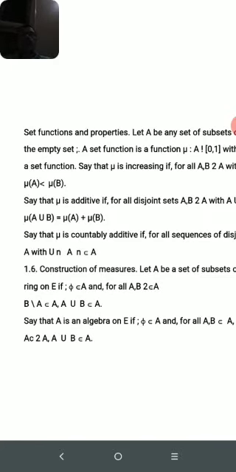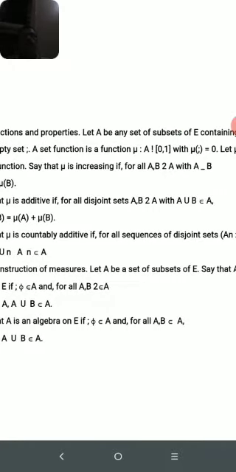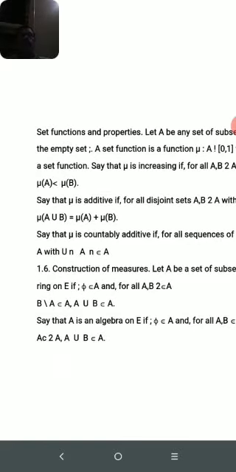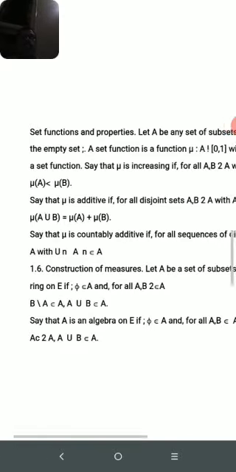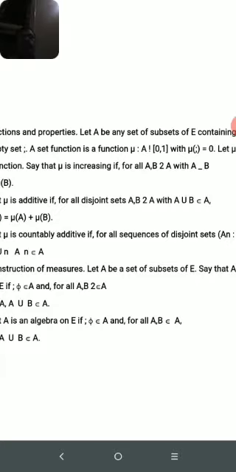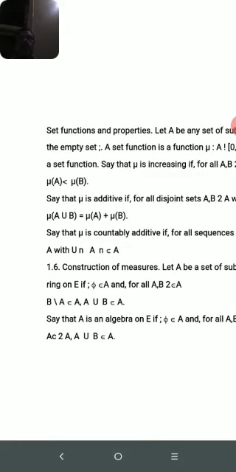Let mu be a set function. Say that mu is increasing if for all a, b in the set with a minus b, that is, mu of a is less than mu of b. In comparison, say that mu is additive if for all disjoint sets a, b in the set with a union b belonging to the set, mu of a union b is equal to mu of a plus mu of b. It is the formula for operations on two sets, as in the case of union.